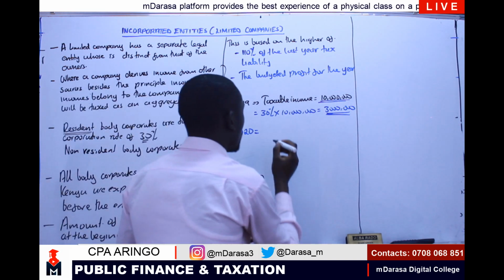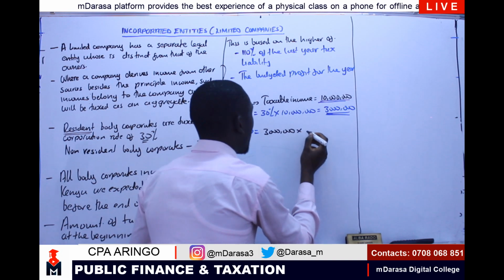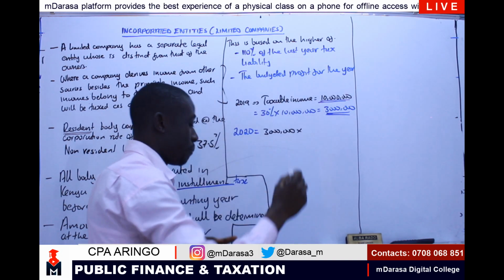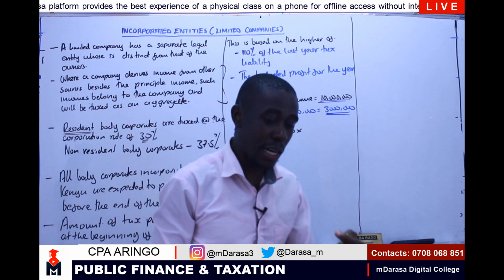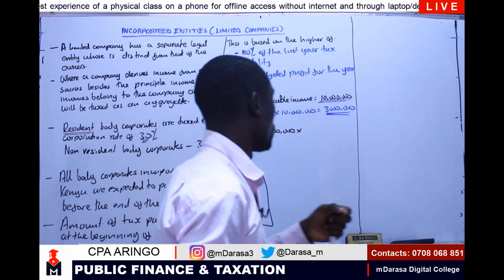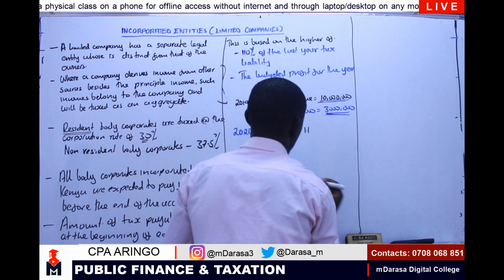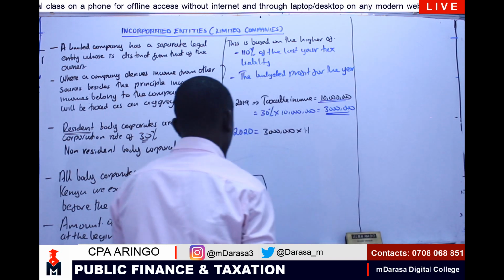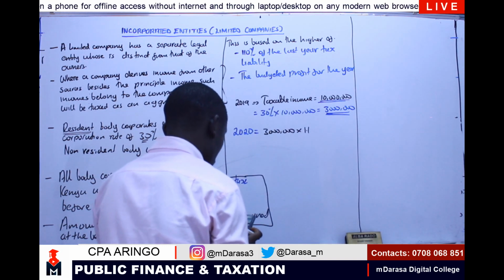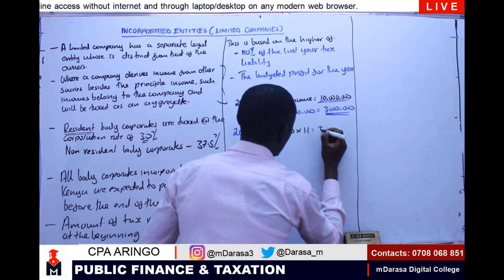I'm going to take the 3 million and multiply by 110%. The taxman assumes that you are going to increase your profit by 10%. So I'm going to estimate it by an aspect of 110%. That should give us a figure of 3.3 million.